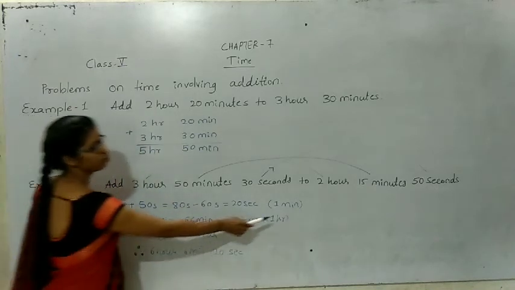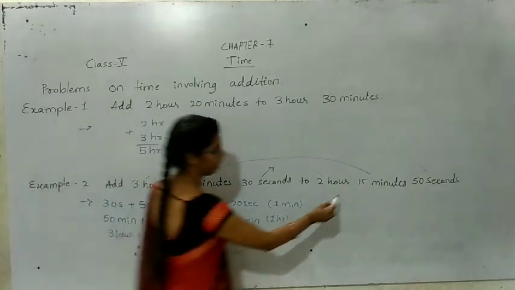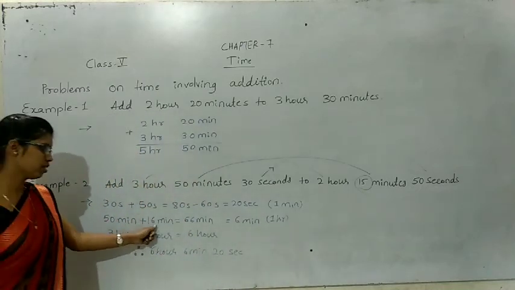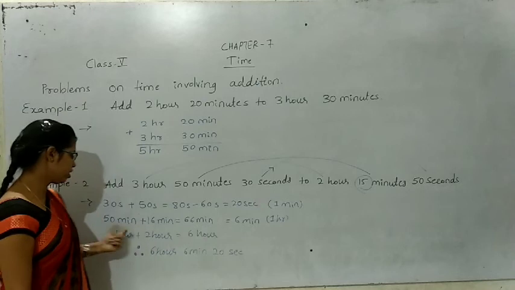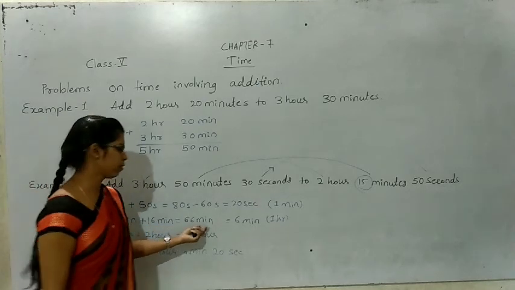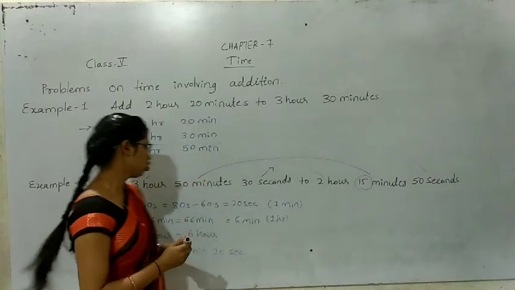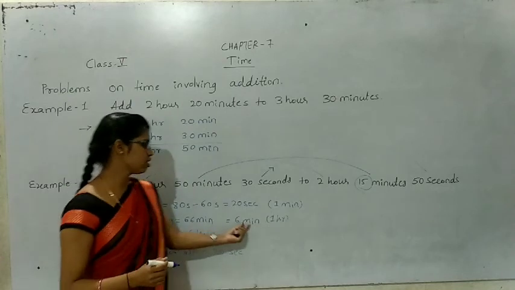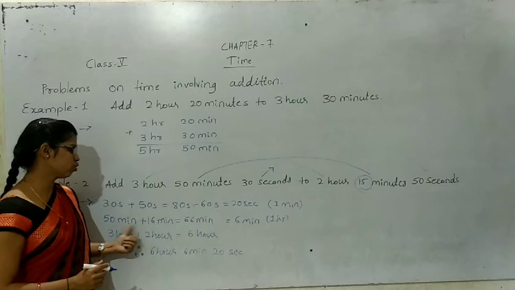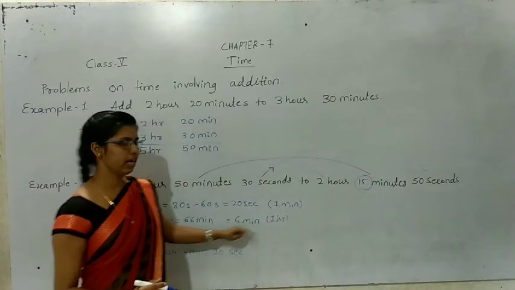Now the 1 minute I am adding here. 50 minutes plus 16 minutes, 66 minutes. But we know 60 minutes means 1 hour. So 6 minutes is left, and 1 hour. Total 66 minutes means 1 hour 6 minutes.